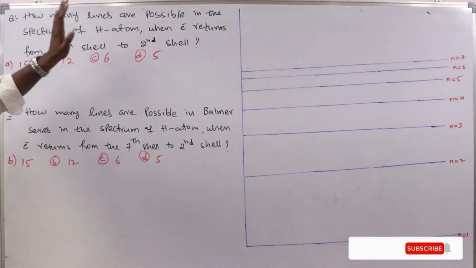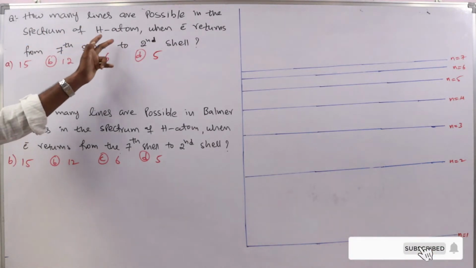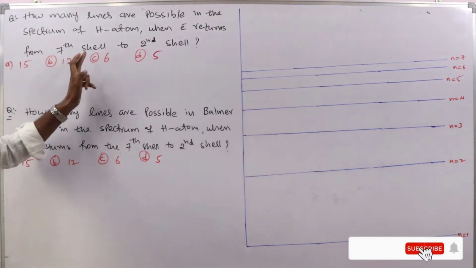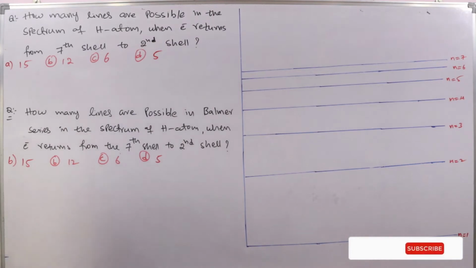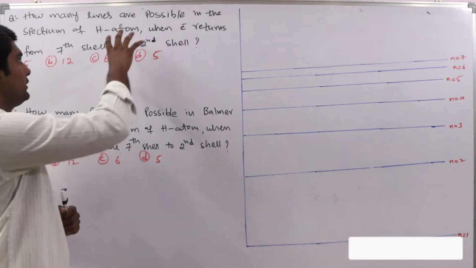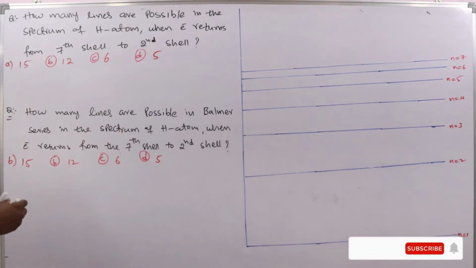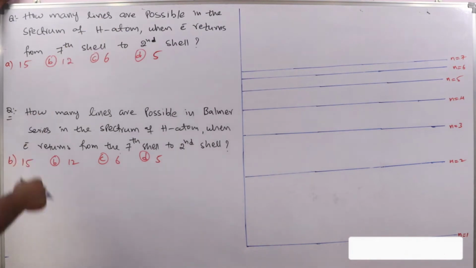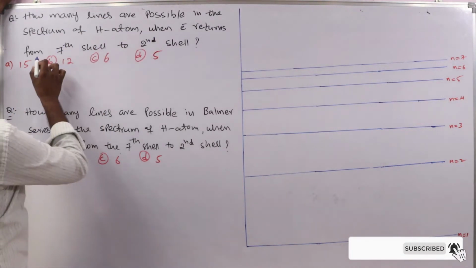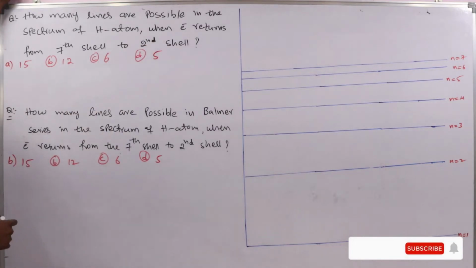How many lines are possible in the spectrum of hydrogen atom when electron returns from the seventh shell to second shell? See here we have two different problems with a slight variation only. So first we will solve this. Here they ask you to find out how many lines are possible in the spectrum of hydrogen. Electron is returning from seventh to second shell.